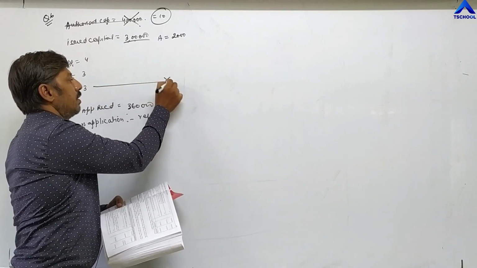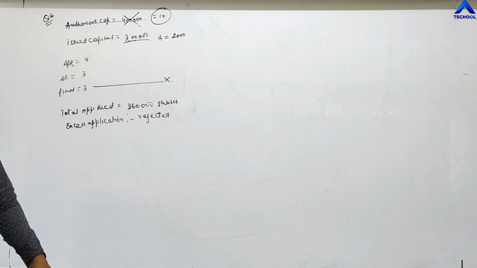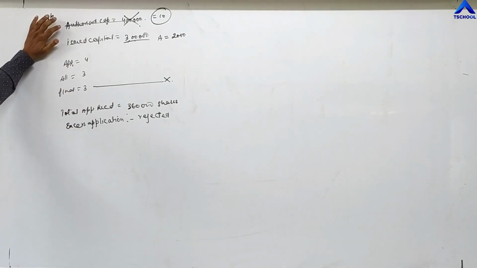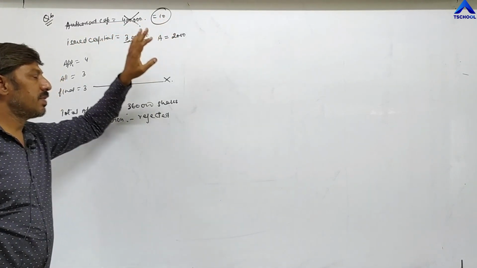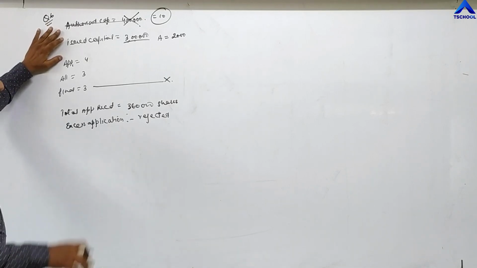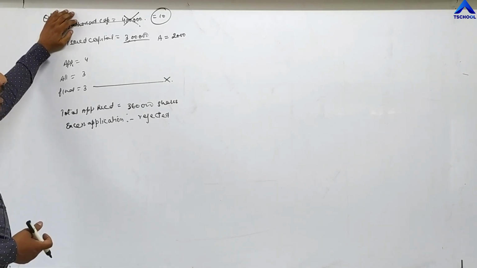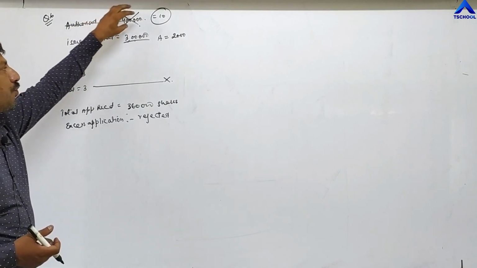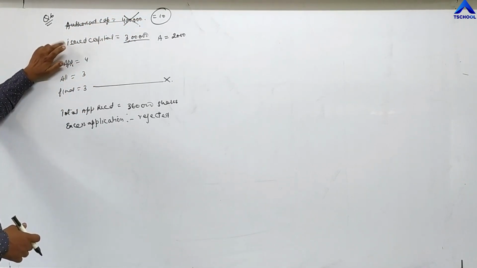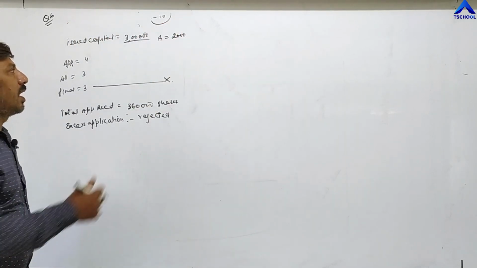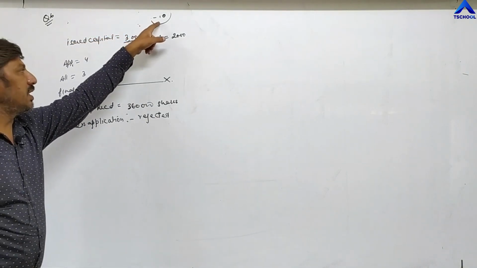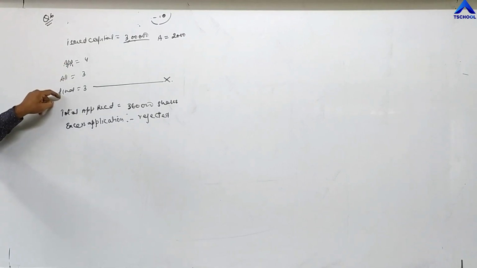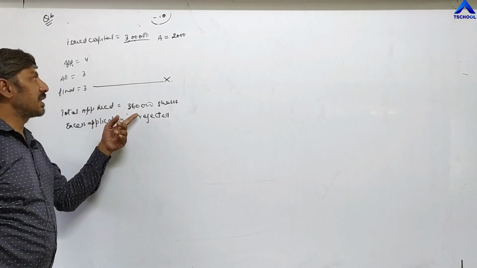Now this is the question. In the question, authorized capital is given, 4 lakh shares, and face value of share is given. We are not required to do anything with authorized capital. We need issued capital, and out of 4 lakh shares, right now the company is issuing 3 lakh shares. The face value is 10 rupees, and the company is demanding this in 3 installments, 4, 3, 3: application 4, allotment 3, final call 3. Company has received total applications for 3,60,000 shares.